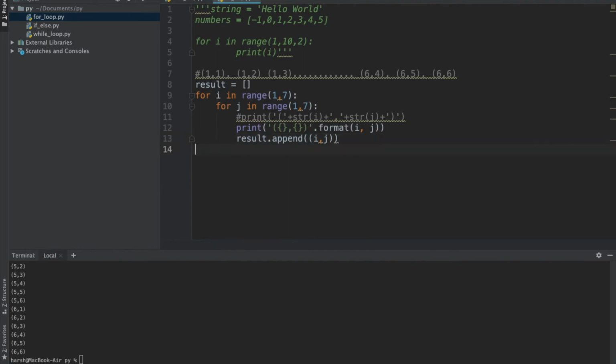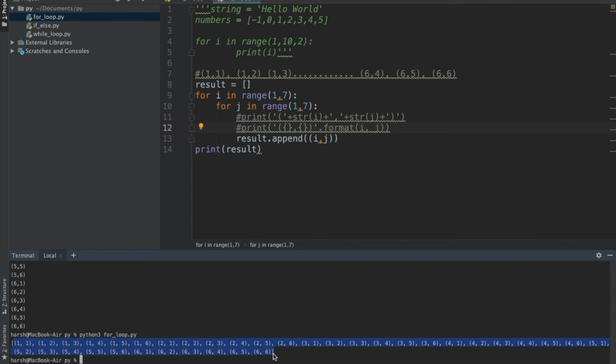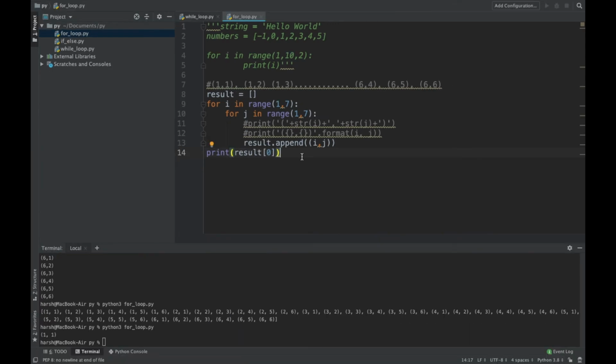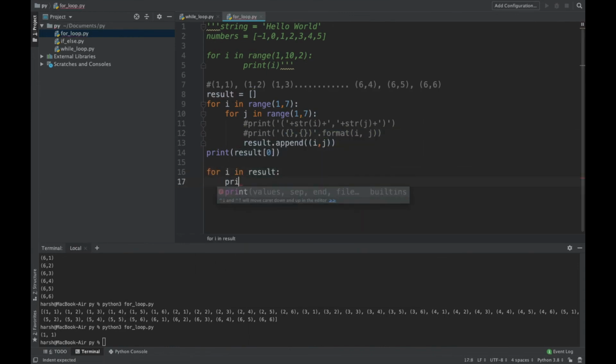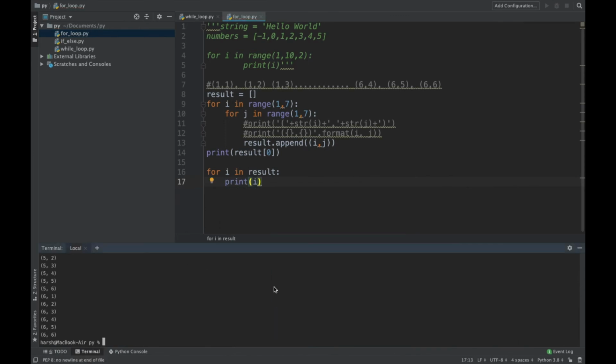And if I just go out and print result, let's see what I will get. Before that, I'll just comment this print too, so that only one print command is there. So if I just get result 0, I should only get 1 comma 1. I only got 1 comma 1. We know how to access each and every element from the list. So whenever we want to print the values just the way we did here, we can directly use for i in result, print i, because all my values are already stored in the list, and if I access single elements from that list, I will get the desired output which I wanted from the start of the code.